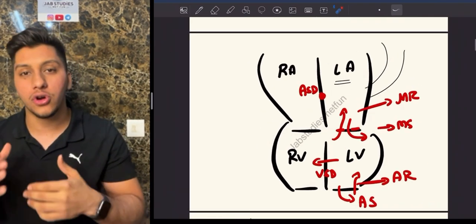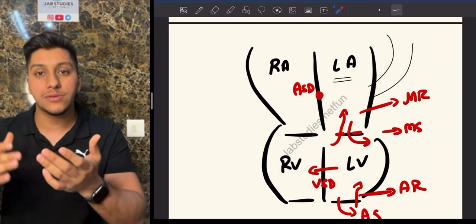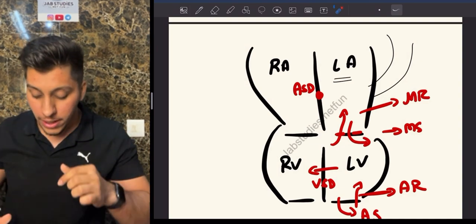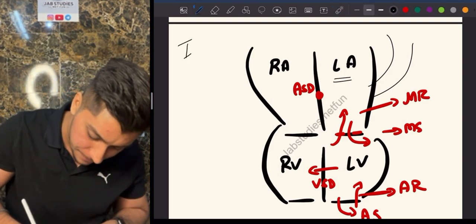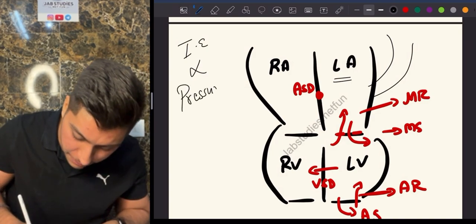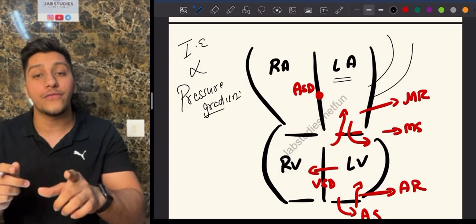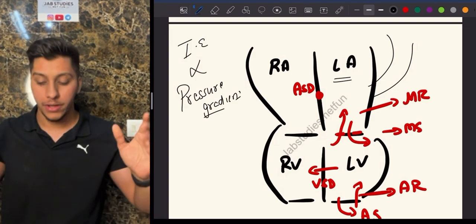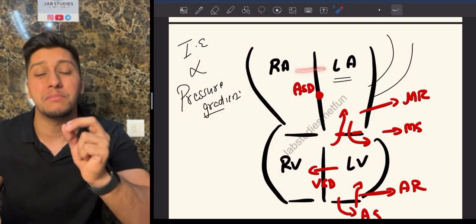Now, why am I talking about this in detail? Because in one slide, I wanted to talk about the physiology, because this is going to come in handy later on. Now, with respect to infective endocarditis, remember, infective endocarditis is directly proportional to the pressure gradient. Pressure gradient means wherever the difference in pressure is too much, chances of infective endocarditis are going to be maximum.